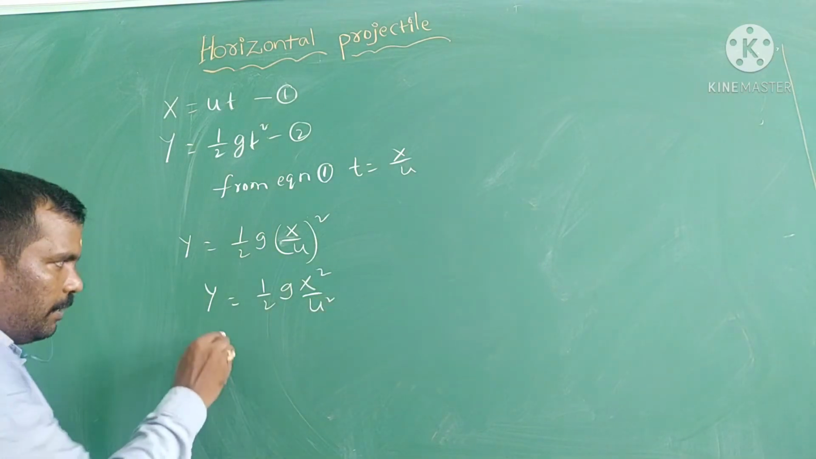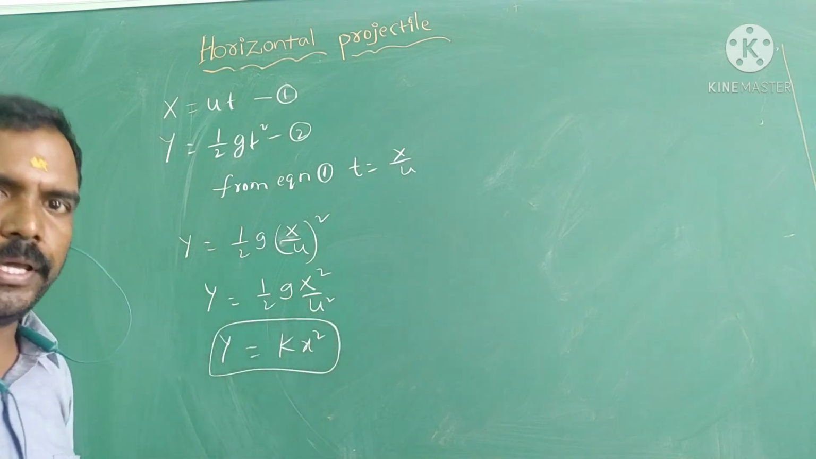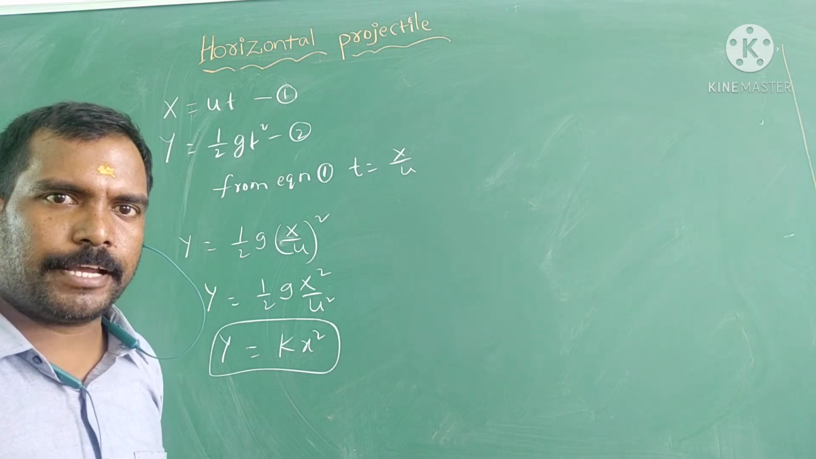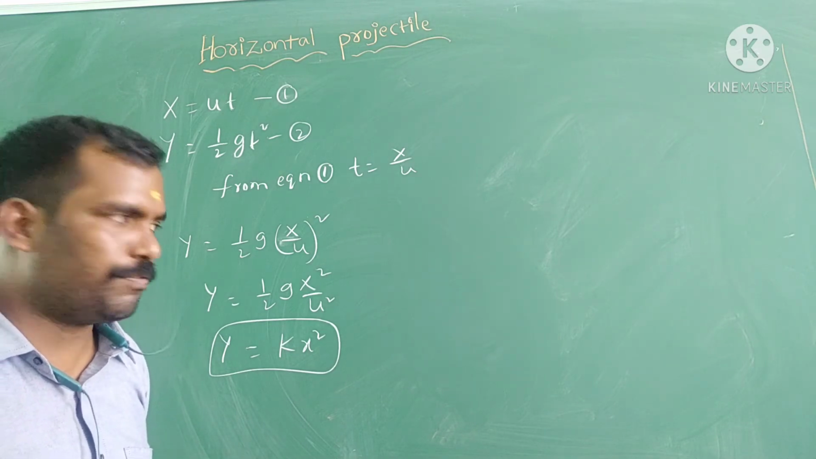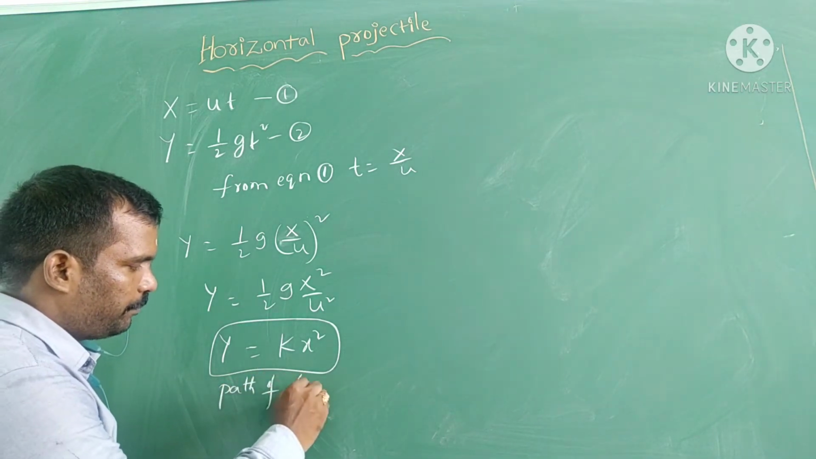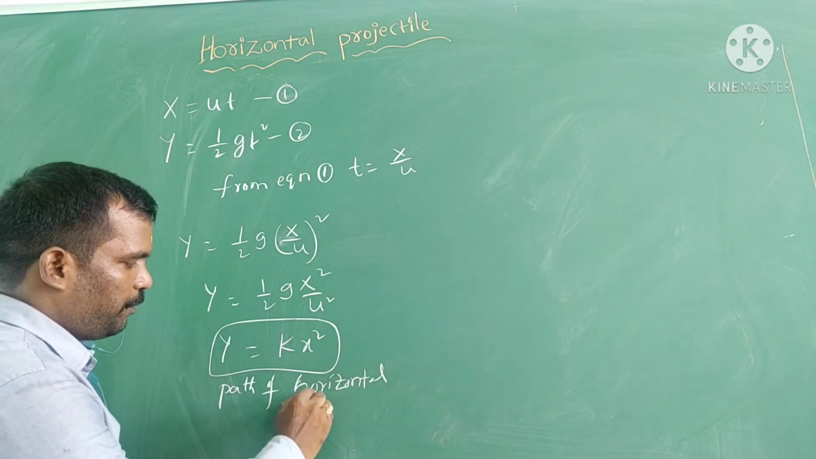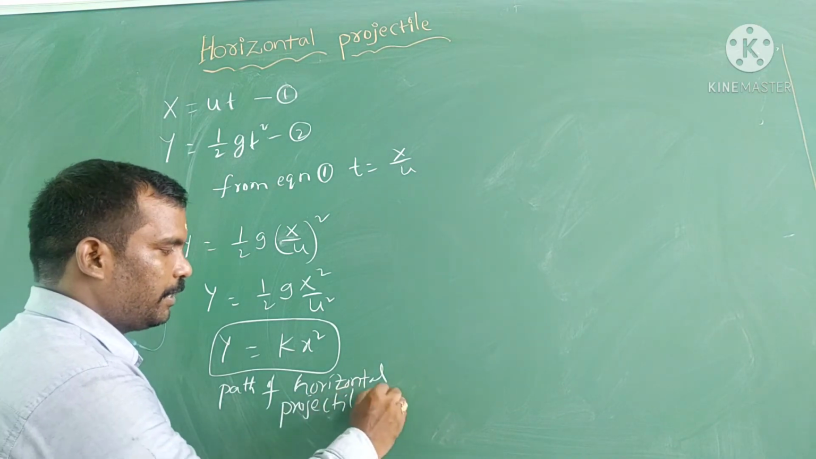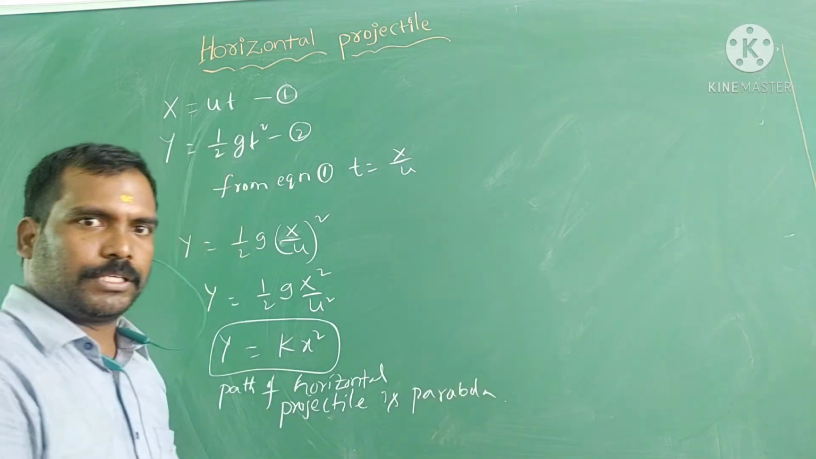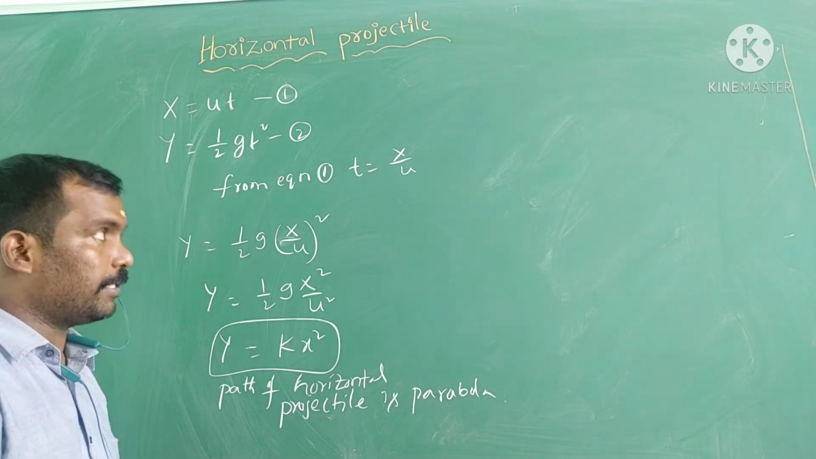This is appearing for us as y is equal to kx square. Y is equal to kx square equation is appearing for us. It's a parabolic equation, which means finally the path of a horizontal projectile is a parabola. Already I said the path of horizontal projectile is a parabola.